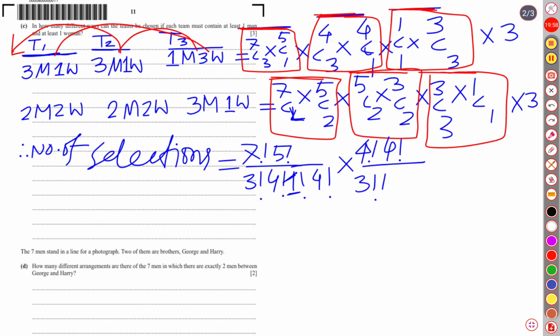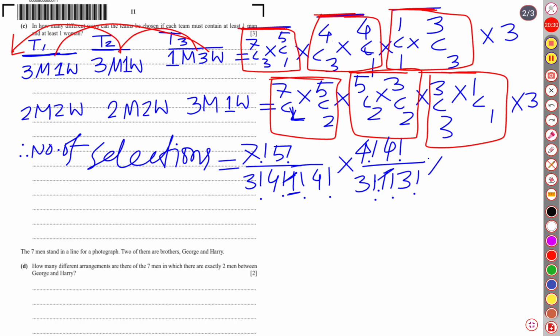Well, we are in the second team. 4 factorial into 4 factorial over 3 factorial into 1 factorial, 1 factorial into 3 factorial into 1 factorial. Please don't get confused, I am avoiding the multiplication symbol as I don't have sufficient space to write. 1 factorial means 1, so I am avoiding that.